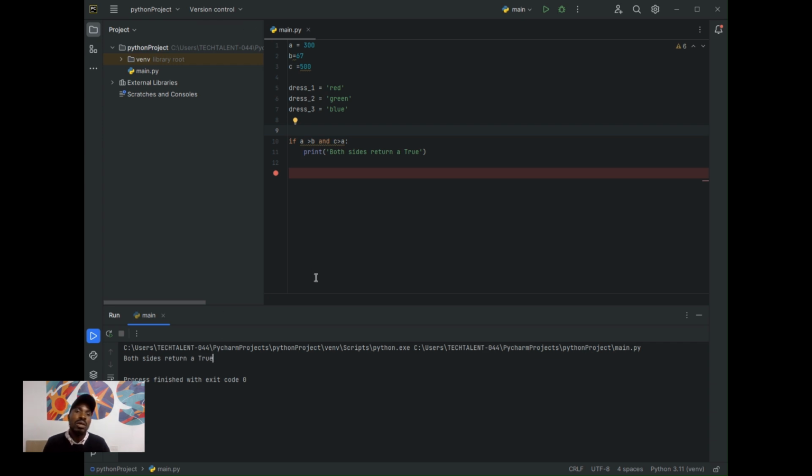So I can make use of this logic whenever I want to check. For example, maybe I want to write a program that checks whether it is a sunny day or a raining day.